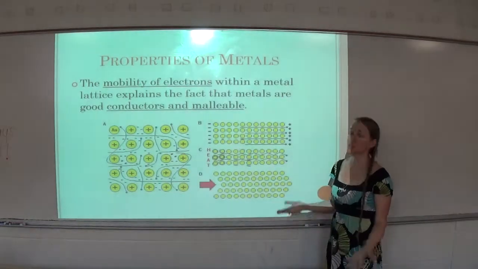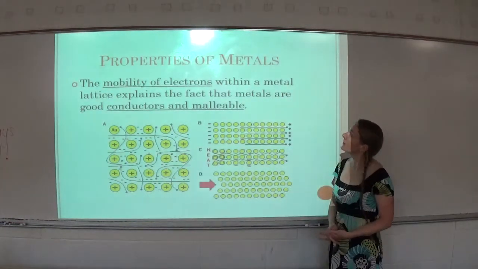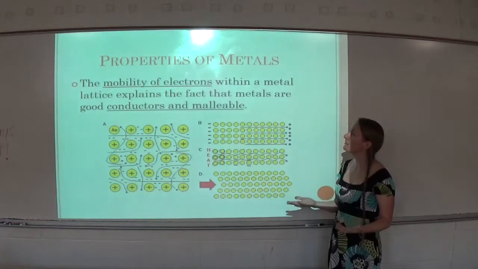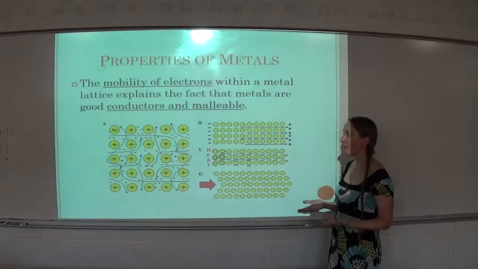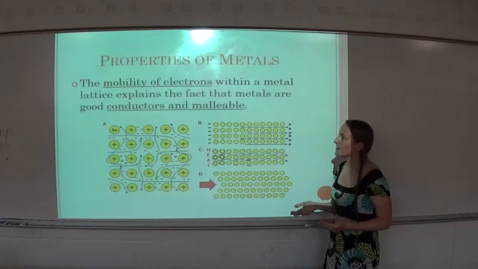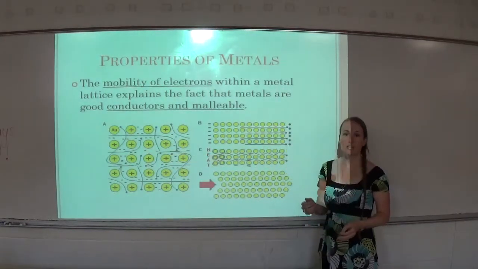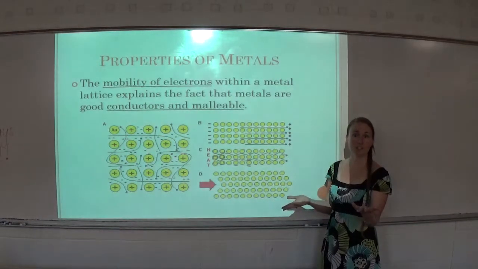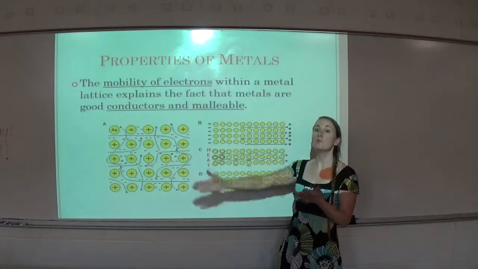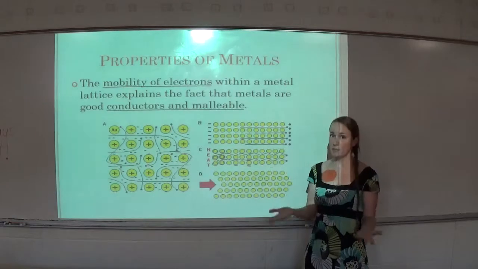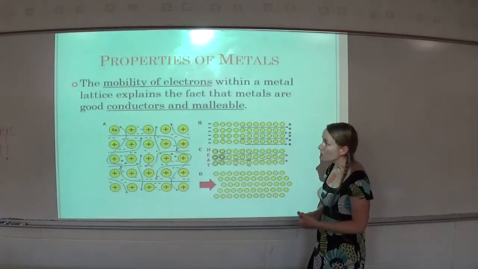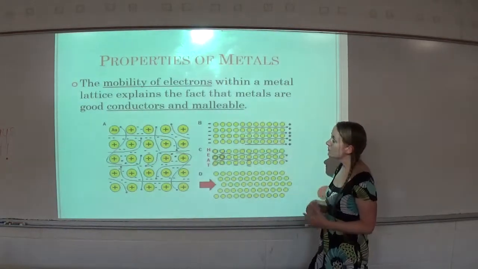The mobility, which means that they can move, the mobility of electrons within a metal lattice explains the fact that metals are good conductors and malleable. The fact that the electrons can move around is what makes metals good conductors, because remember, to conduct electricity we need charges that can move. Well, the electrons can move and they have charges. So they're good conductors. They're also malleable.